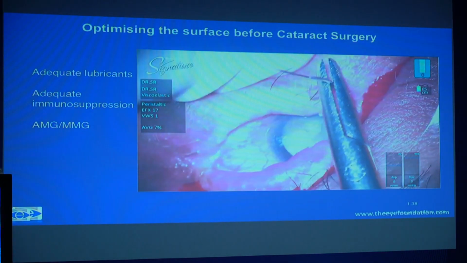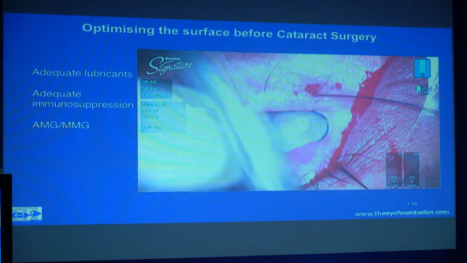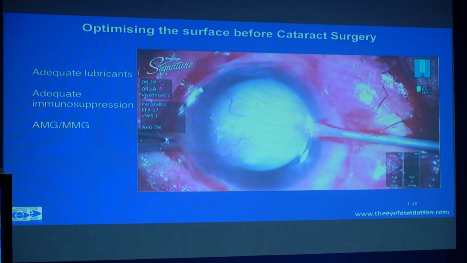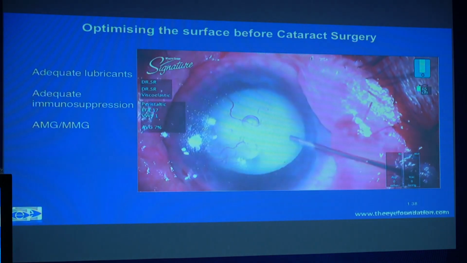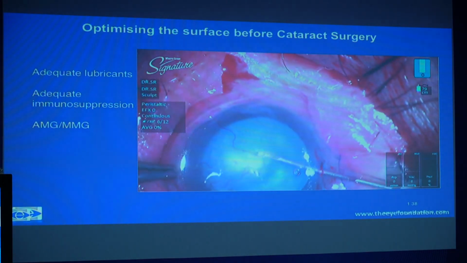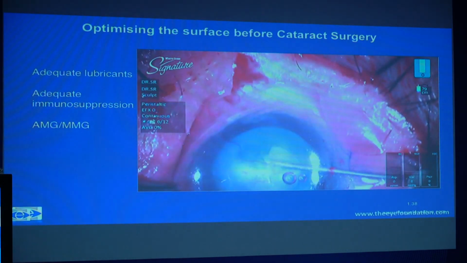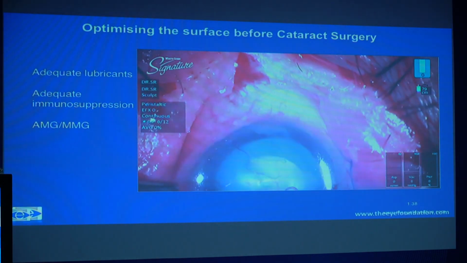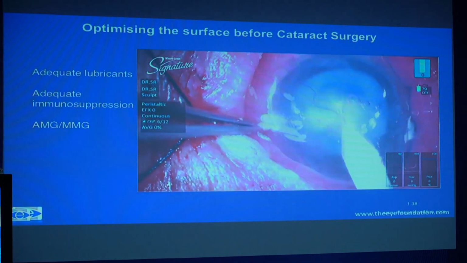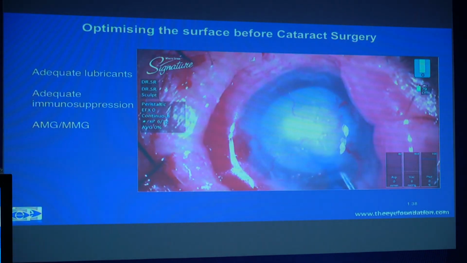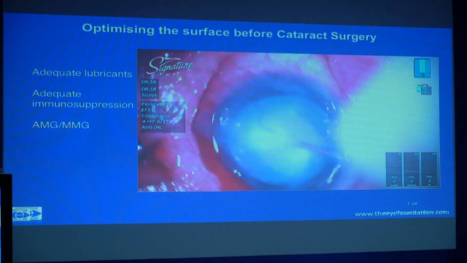In these cases, you may not be able to get away with a routine cataract surgery. Even a speculum insertion might be difficult. You have to use corneal staining techniques. One tip is, wherever there is corneal scarring, try to initiate and complete your exit away from the region of the scar. As a result, you may have some difficulties in visualizing underneath the scar itself. Apart from that, the cataract surgery is pretty routine.